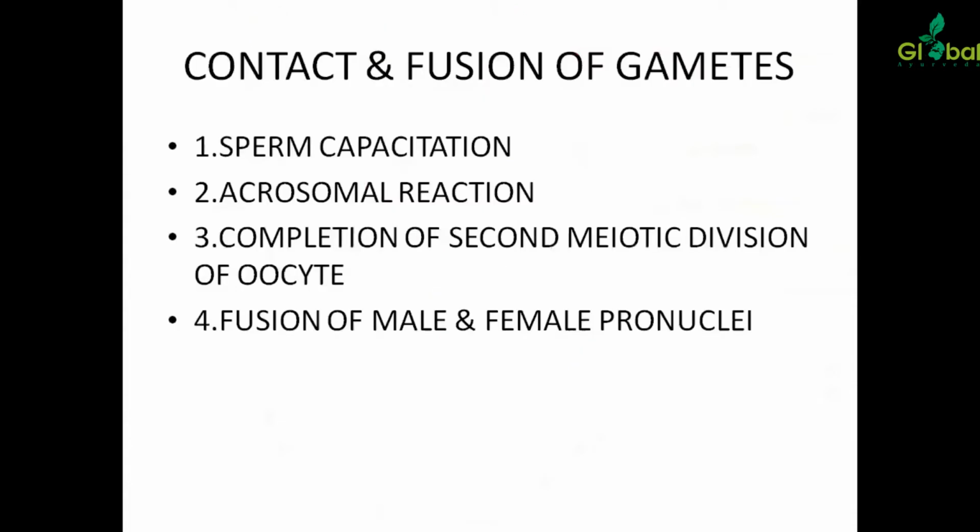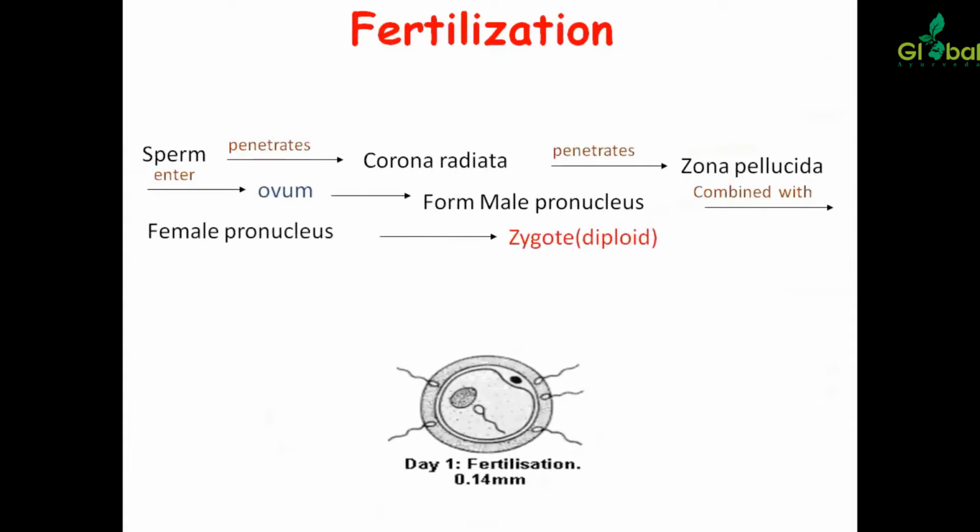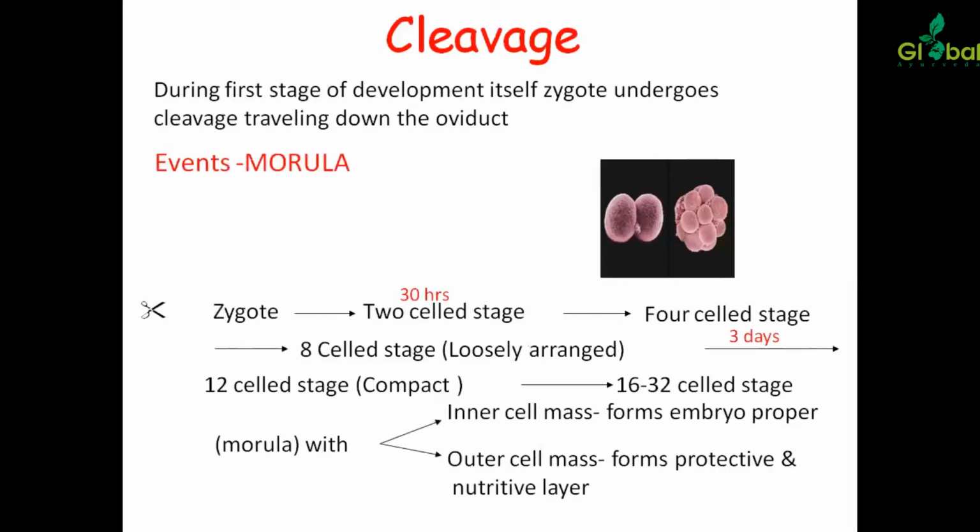The contact and fusion of gametes consist mainly of, first of all, sperm capacitation, then acrosomal reaction, completion of second meiotic division of the oocyte, and fusion of male and female pronuclei. Then fertilization. First of all, the sperm penetrates the corona radiata, then it penetrates the zona pellucida, then combines with the female pronucleus and forms the zygote.